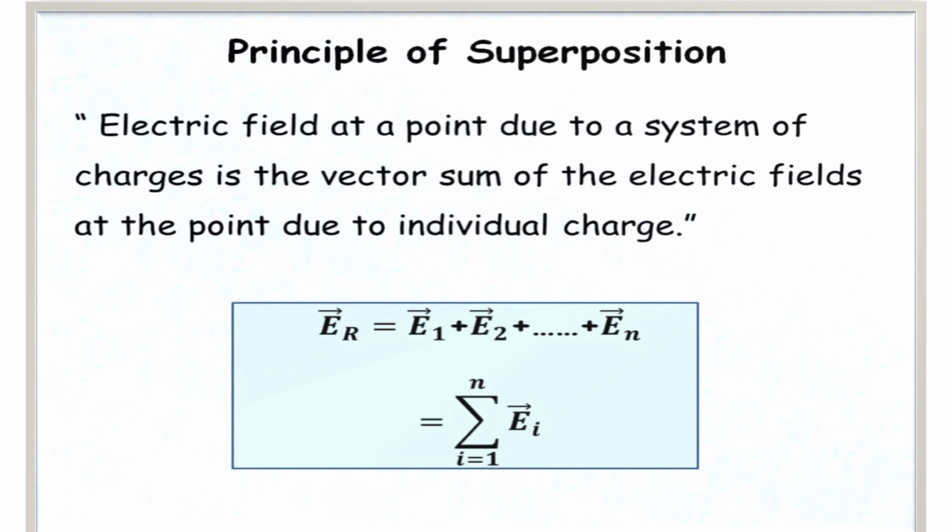That is, ER, the resultant at point P, is equal to E1 plus E2 up to En. If there are n charges, then it is the summation over i from 1 to n of Ei vector. If i is equal to 1, then it is E1, if i is equal to 2, then it is E2, and so on.